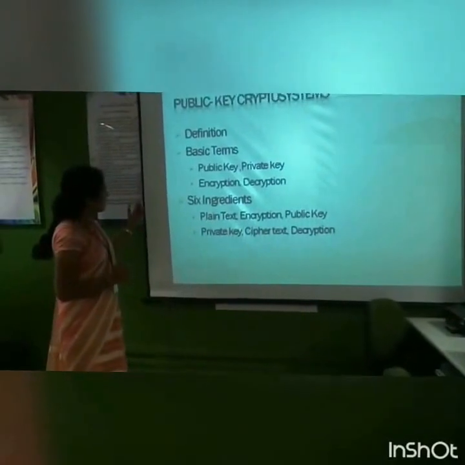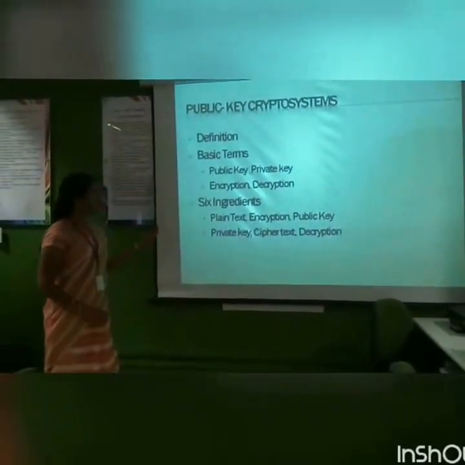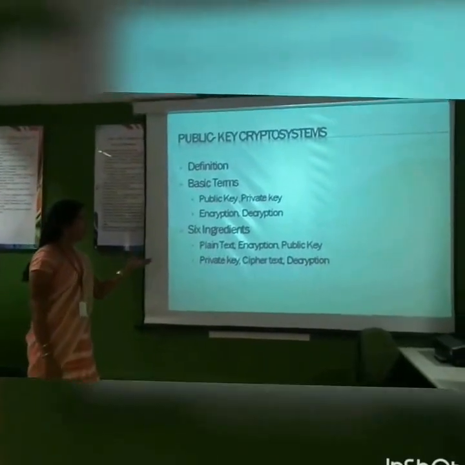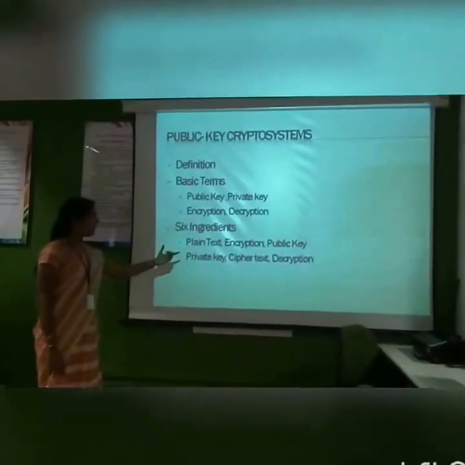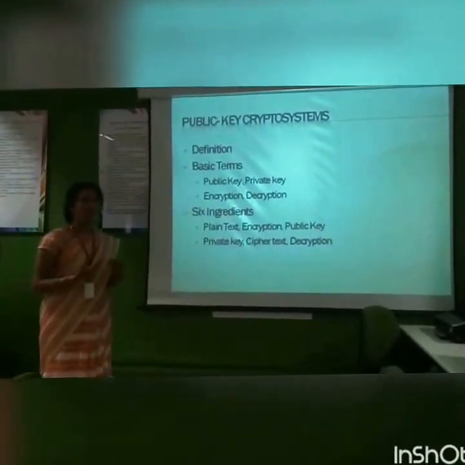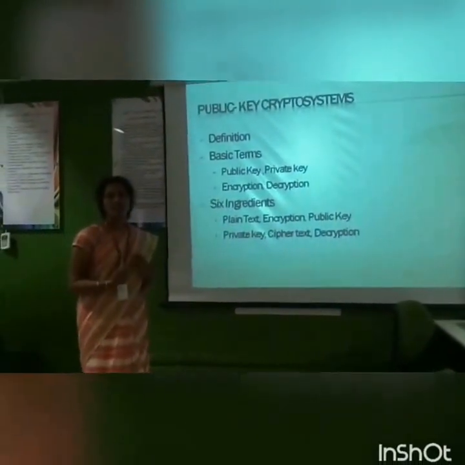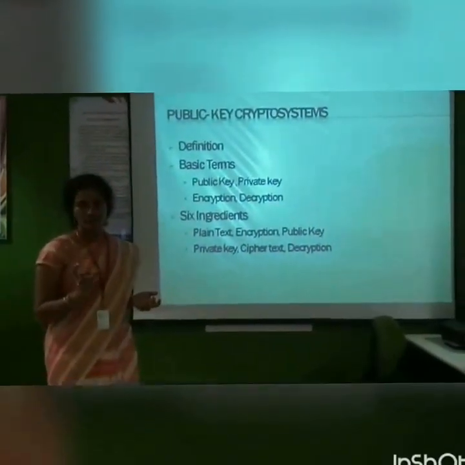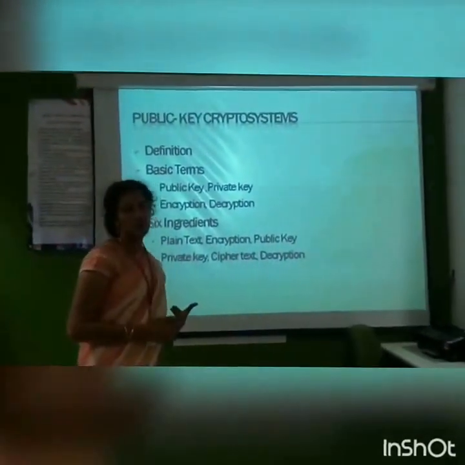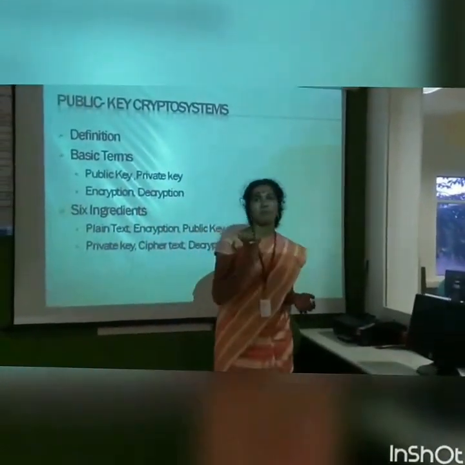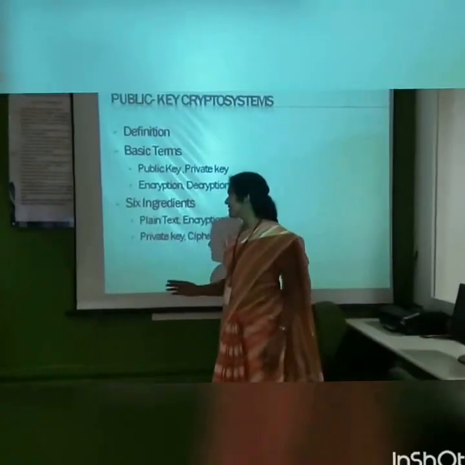Now let me go to the 6 ingredients. What are the bases of the public key crypto system? Here we'll be using 6 basic terms. The first term is the plain text. If you're going to transfer some message between A and B, what we have taken here, Pratyusha Engineering College, is the message which I am going to transfer from the person A to the person B. This is called the plain text.